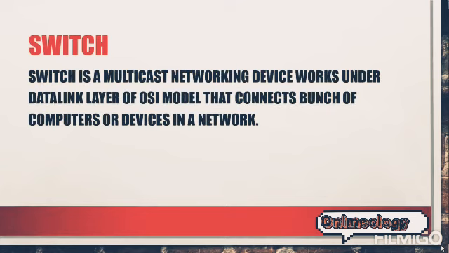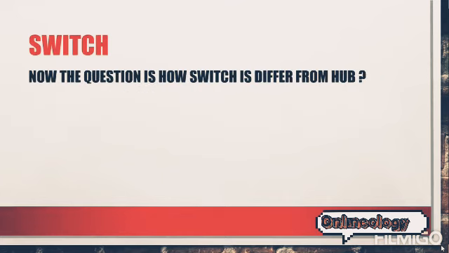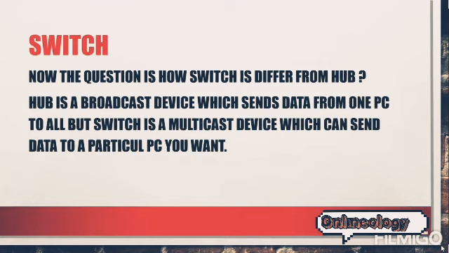Switch is a multicast networking device, works under the data link layer of the OSI model, that connects a bunch of computers or devices in a network. Now the question is, how is switch different from hub? Hub is a broadcast device which sends data from one PC to all, but switch is a multicast device which can send data to a particular PC you want. Let's see the clear picture for better understanding.